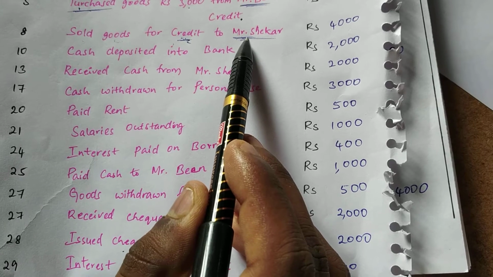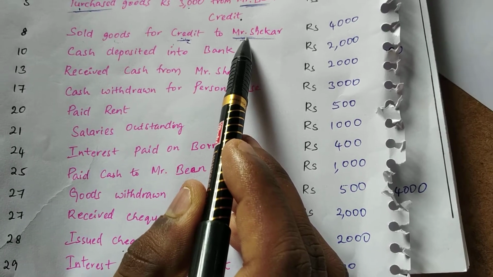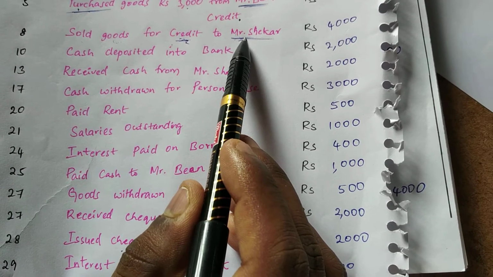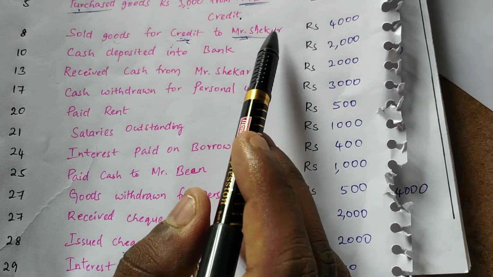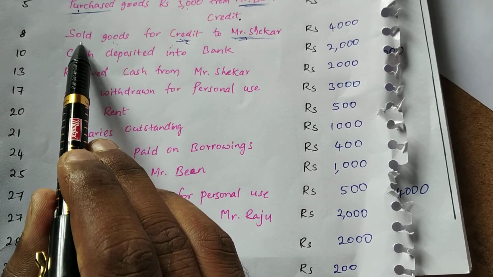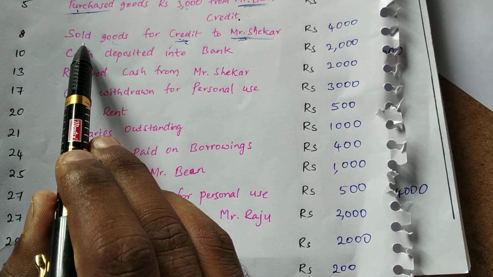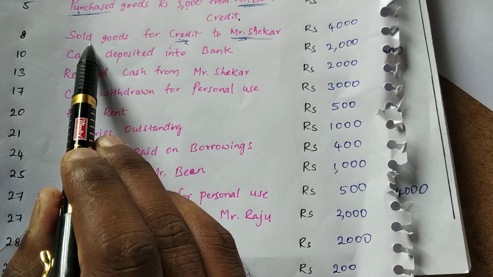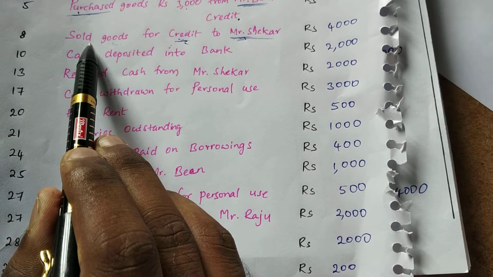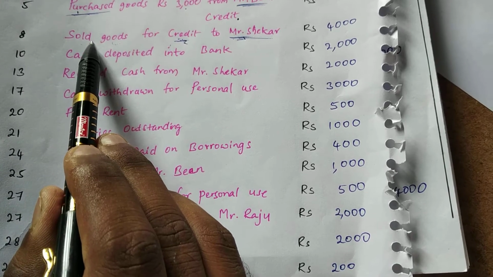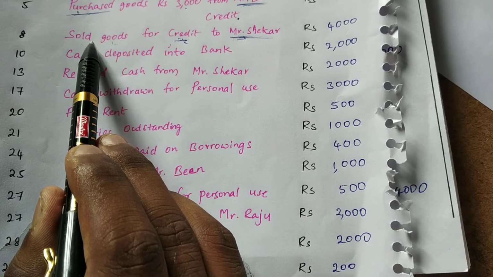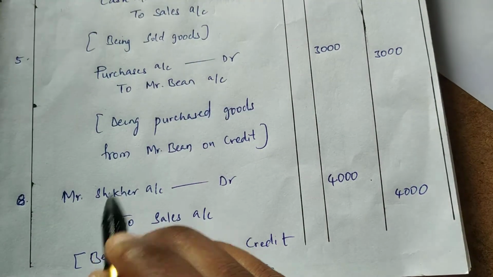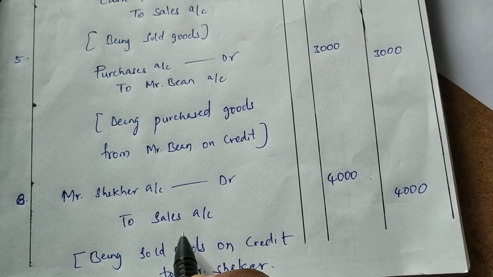As per the personal account golden rule, we debit the receiver and credit the giver. Since Mr. Shekhar is the receiver of the goods, we are debiting Mr. Shekhar. And another item is sales. Sales is a part of the nominal account. As per the nominal account, we debit all expenses and losses, credit all incomes and gains. Sales is the nature of income, so we are crediting the sales. So the journal entry is Mr. Shekhar account debit to sales account.